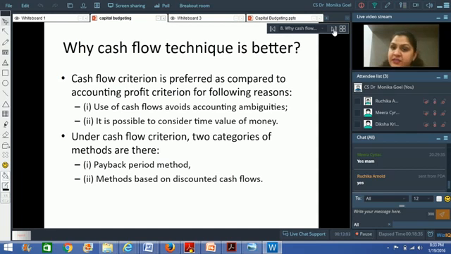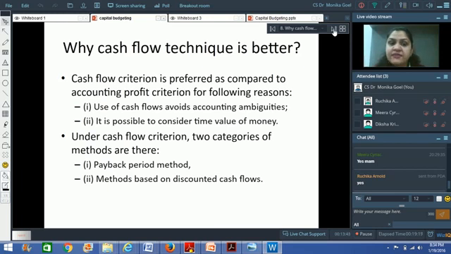Now the question comes, why is the cash flow technique better? And why, as a manager of finance, am I more interested in the cash flow technique rather than the accounting profits? There are two reasons. One is that in the accounting technique, there is a possibility of a lot of ambiguity, because how much depreciation I charge completely depends upon the method of depreciation that I decide to use, and I can even change the method of depreciation. So there can be some ambiguity if I use the accounting technique, and in order to avoid that ambiguity, I am using the cash flow technique.